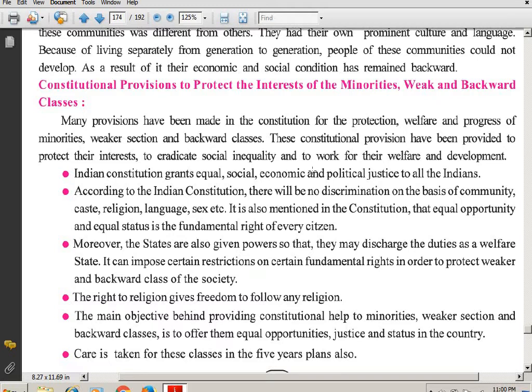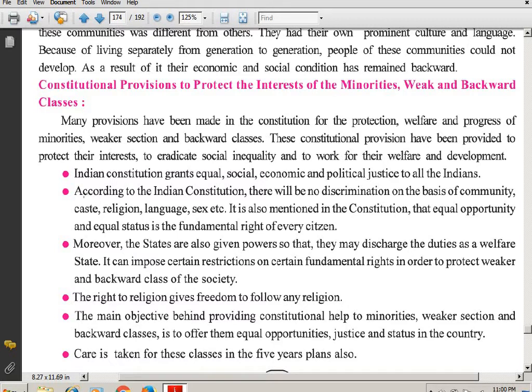So why, students, have these constitutional provisions been made for them? So that they also get the same status socially in the society, to eradicate injustice, and also to protect their interests. That is how the constitution provides what is required, so that they are also developing and there is also growth.